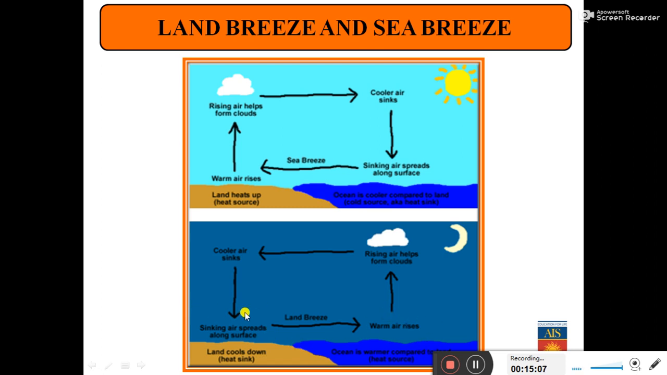So during the night, what is happening? Cooler air from the land is blowing towards the sea, and this air is rising to help in the formation of clouds. As the cool air is moves from the land to the sea, it is called land breeze. So this is also a process of convection. This is also an example of convection.